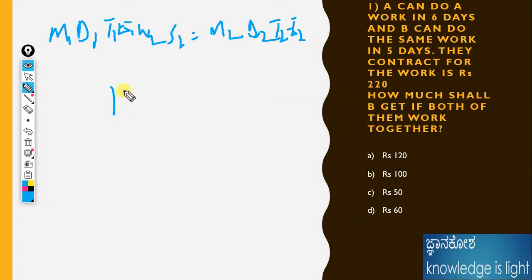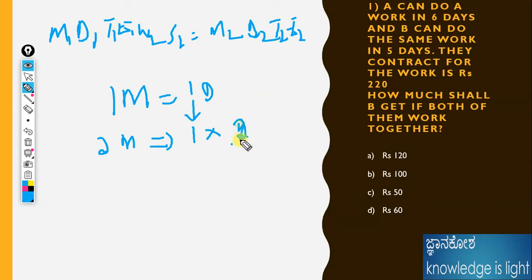Let me give an example. If one man can do a work in one day, and one more person is added for that work, making two men, the job should not take one day. It should be done earlier, taking less time. I completed this in the unitary method topic, so please watch that video. Keep the one as it is. Two men work faster, so it will take less time, and that's why I make it two.